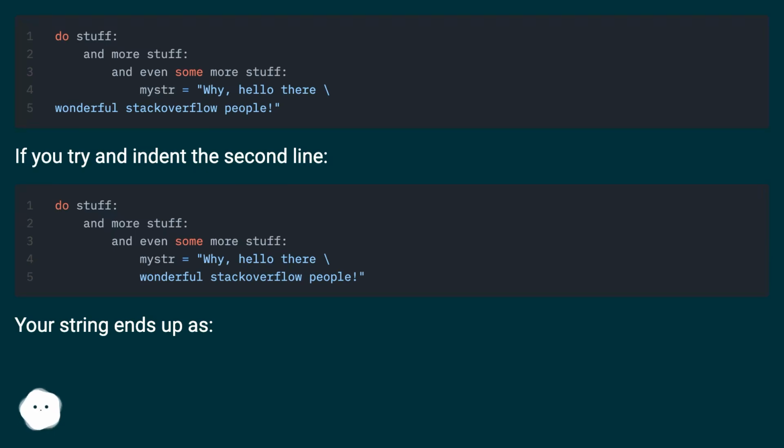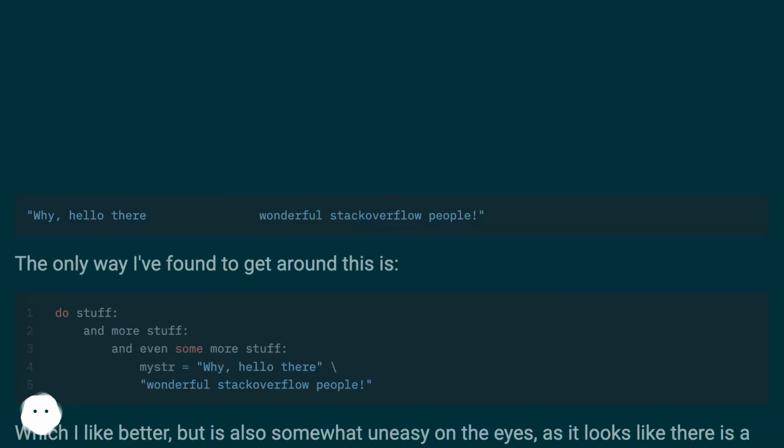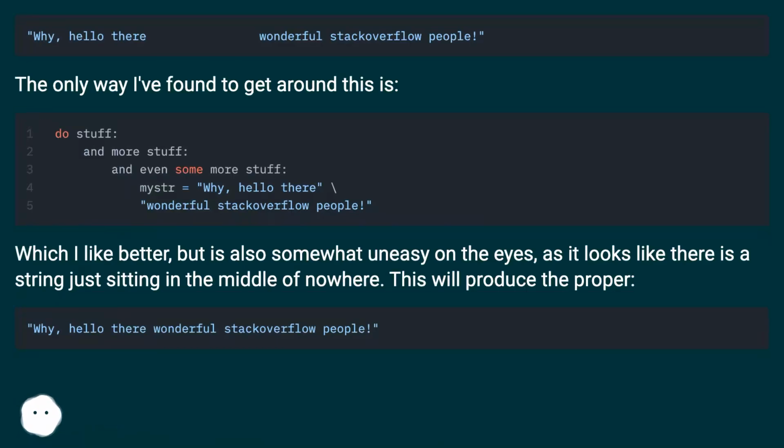If you try and indent the second line, your string ends up as this. The only way I've found to get around this is this, which I like better, but is also somewhat uneasy on the eyes, as it looks like there is a string just sitting in the middle of nowhere. This will produce the proper output.